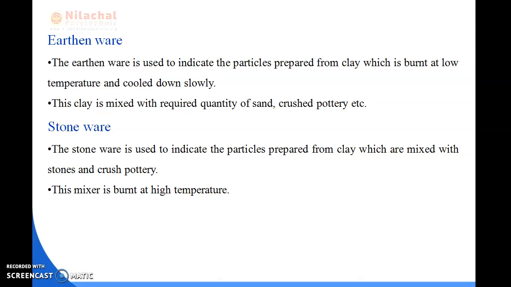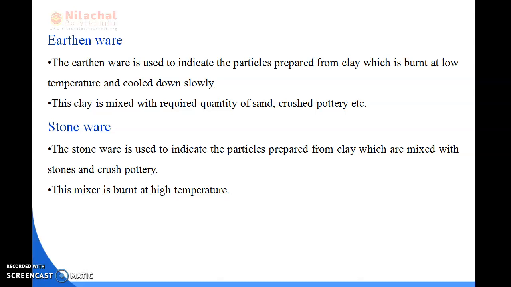Now we will discuss earthenware. What do you mean by earthenware? Earthenware is used to indicate articles prepared from clay which is burnt at low temperature and cooled down slowly. The clay is mixed with the required quantity of sand, crushed pottery, etc. Earthenware is used for ordinary drains, pipes, etc.